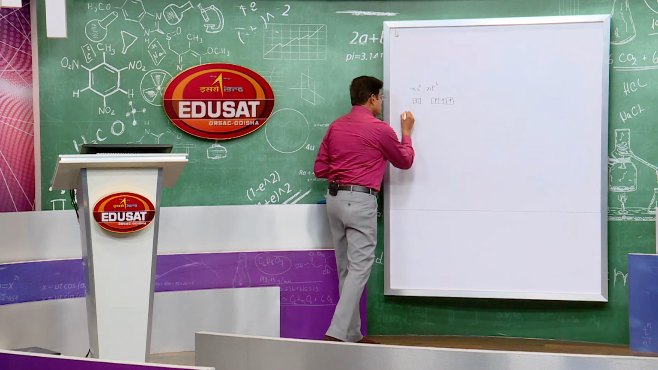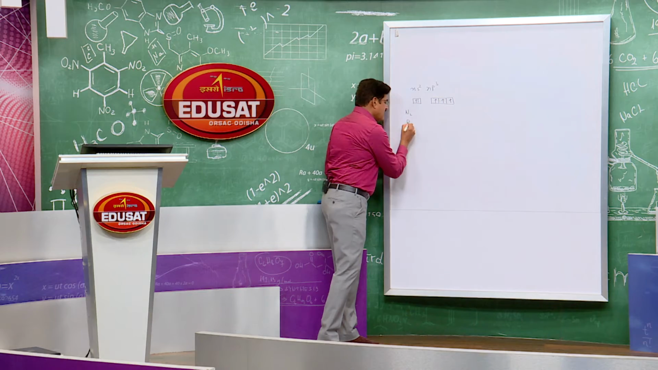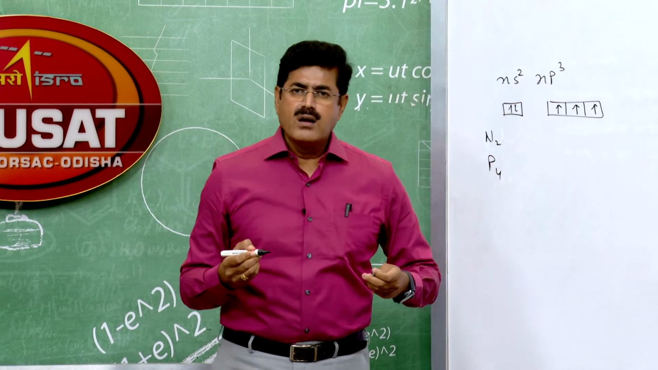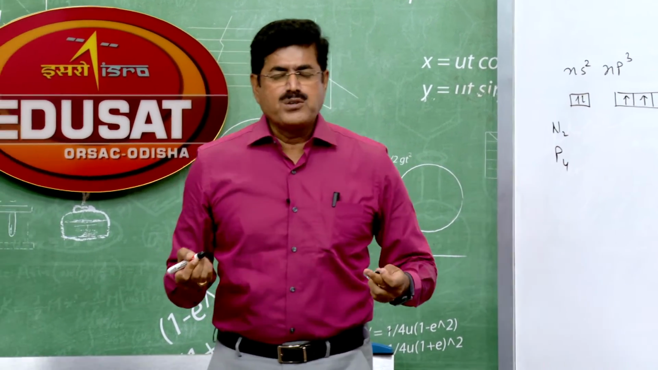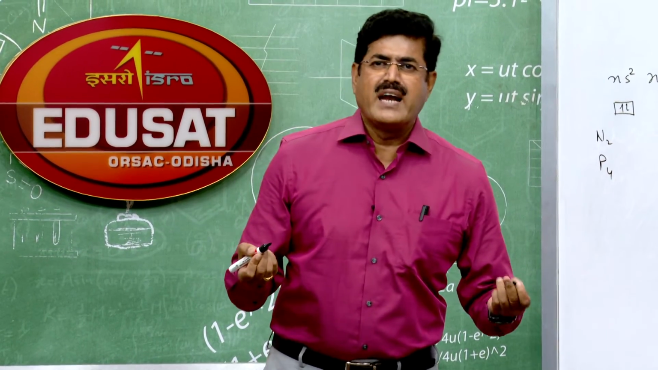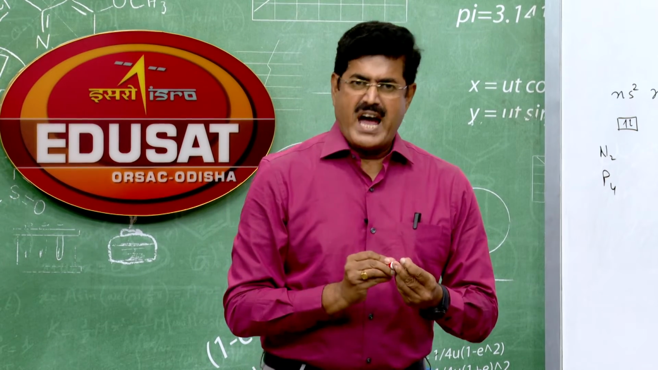N2, atomicity 2, and phosphorus is tetraatomic, P4. So why is nitrogen diatomic whereas phosphorus, arsenic, antimony are tetraatomic? Why is this so? Bismuth is also diatomic.